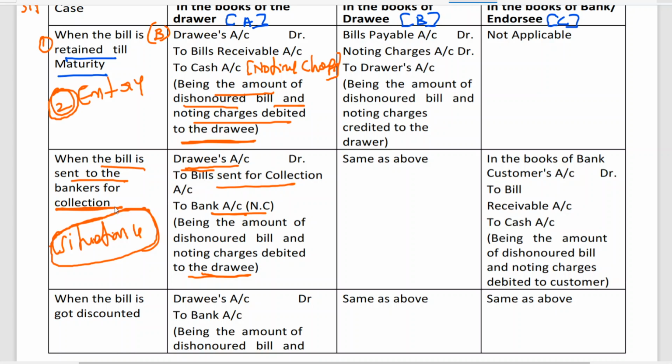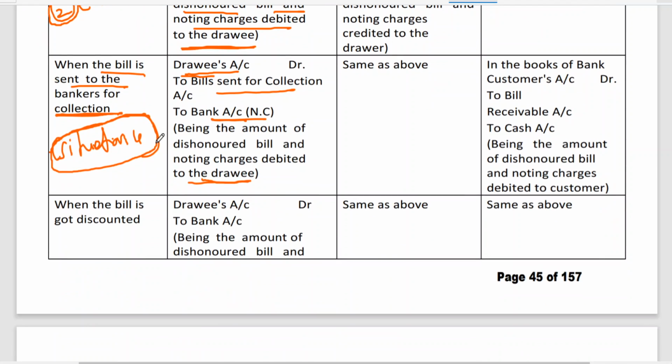In the last class we wrote the entry for honor, no? In place of the entry for honor, I am writing the entry for dishonor. That means whatever entries we have learned for bill drawn and for bill sent to bank for collection, those two entries will be the same. This will become the third entry. When the bill is discounted, who is making the payment? Noting charges are being paid by the bank. Drawee account at R to bank account.